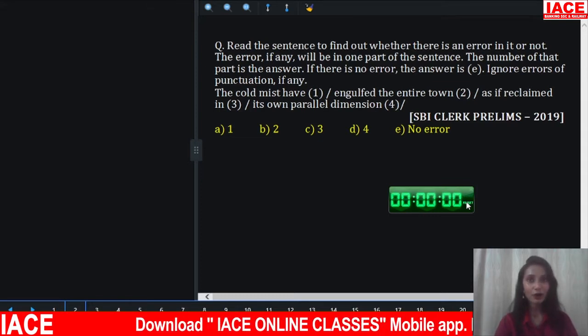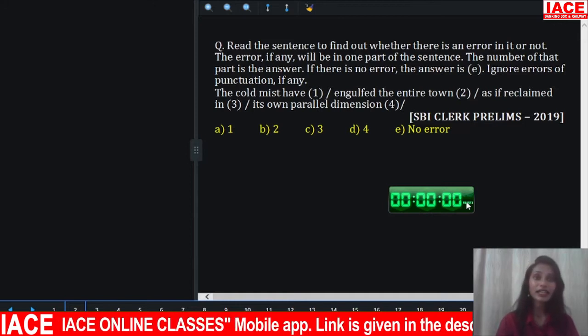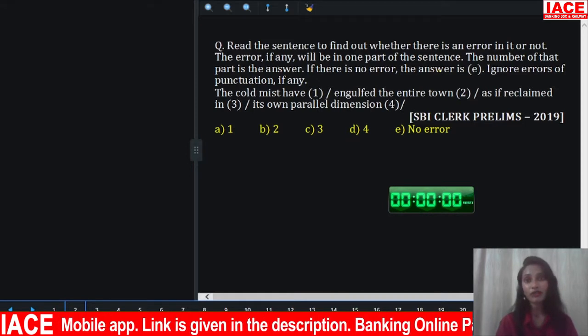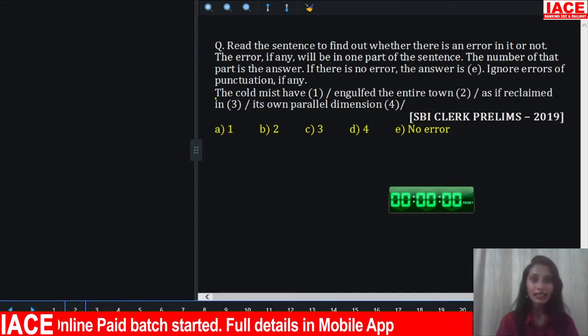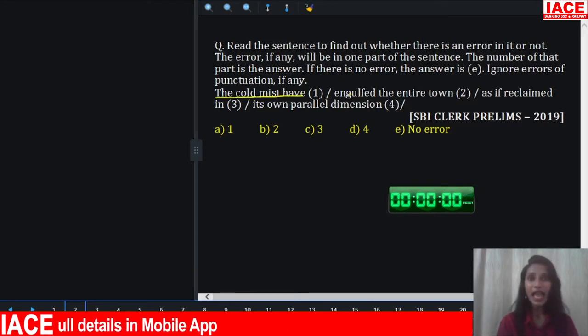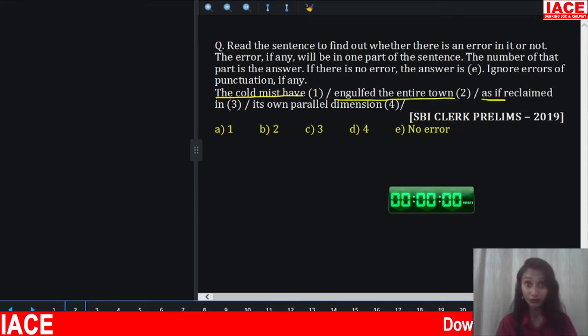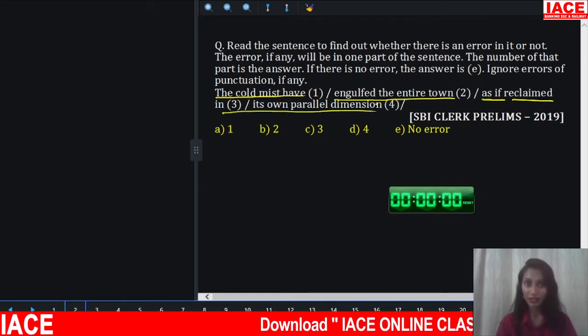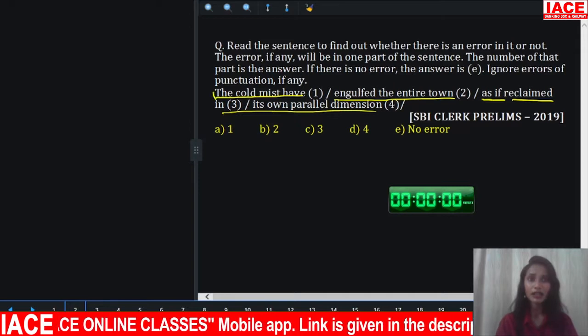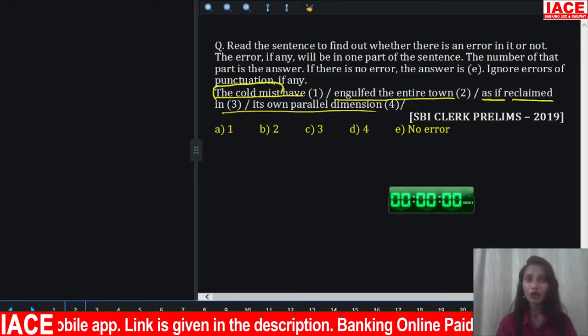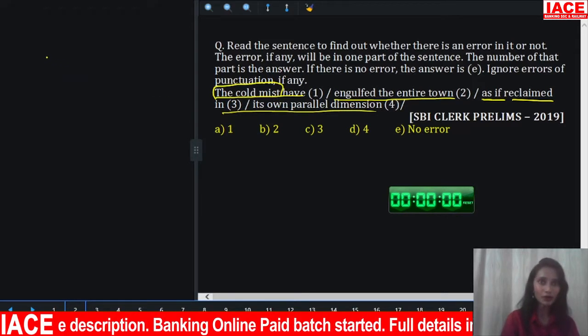Well, time is up. I hope you answered it correctly. So look at the given sentence. Here also you're asked to find out where there is an error in the part of the sentence. The cold mist have engulfed the entire town as if reclaimed in its own parallel dimension. So what is the error? Look at the subject. What's the subject here? The cold mist. Is it singular or plural?